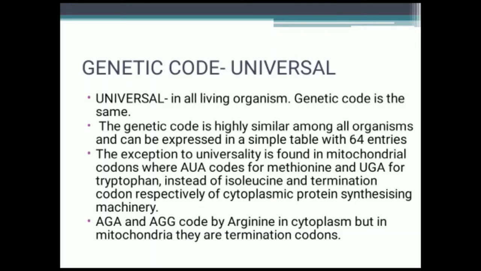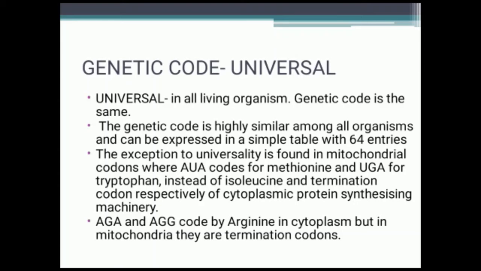AGA and AGG code for arginine in the cytoplasm, but in mitochondria they are termination codons, and these are the exceptions to universality. In mitochondrial codons, AUA codes for methionine and UGA for tryptophan instead of isoleucine and the termination codon, and AGA and AGG code for arginine in the cytoplasm. Okay.